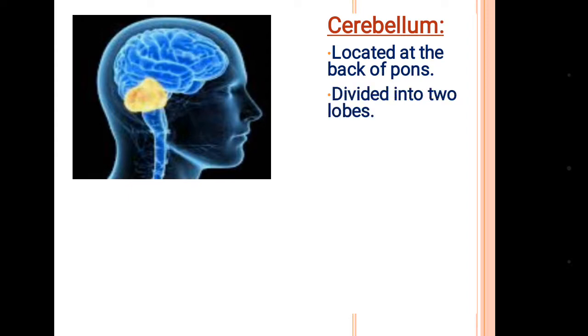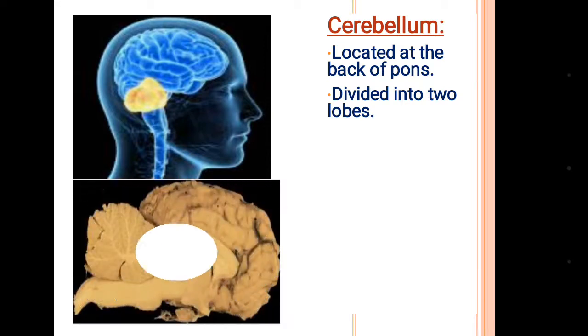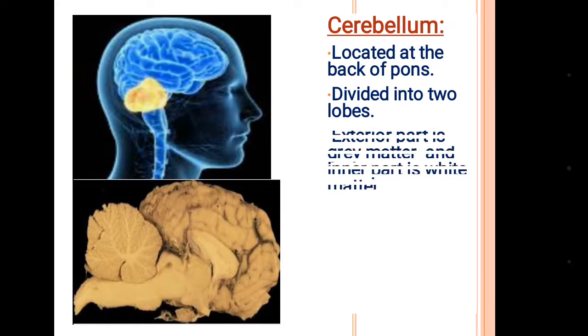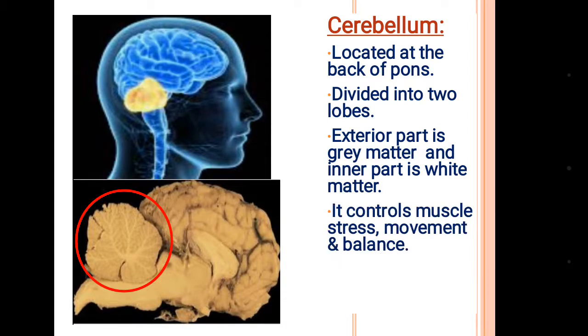It is divided into two lobes. The exterior part here is gray matter and inner part is white matter. It controls the muscle tone, movement and balance. It also controls voluntary muscle activity. That means the movement of our hand or leg, that is the voluntary actions.